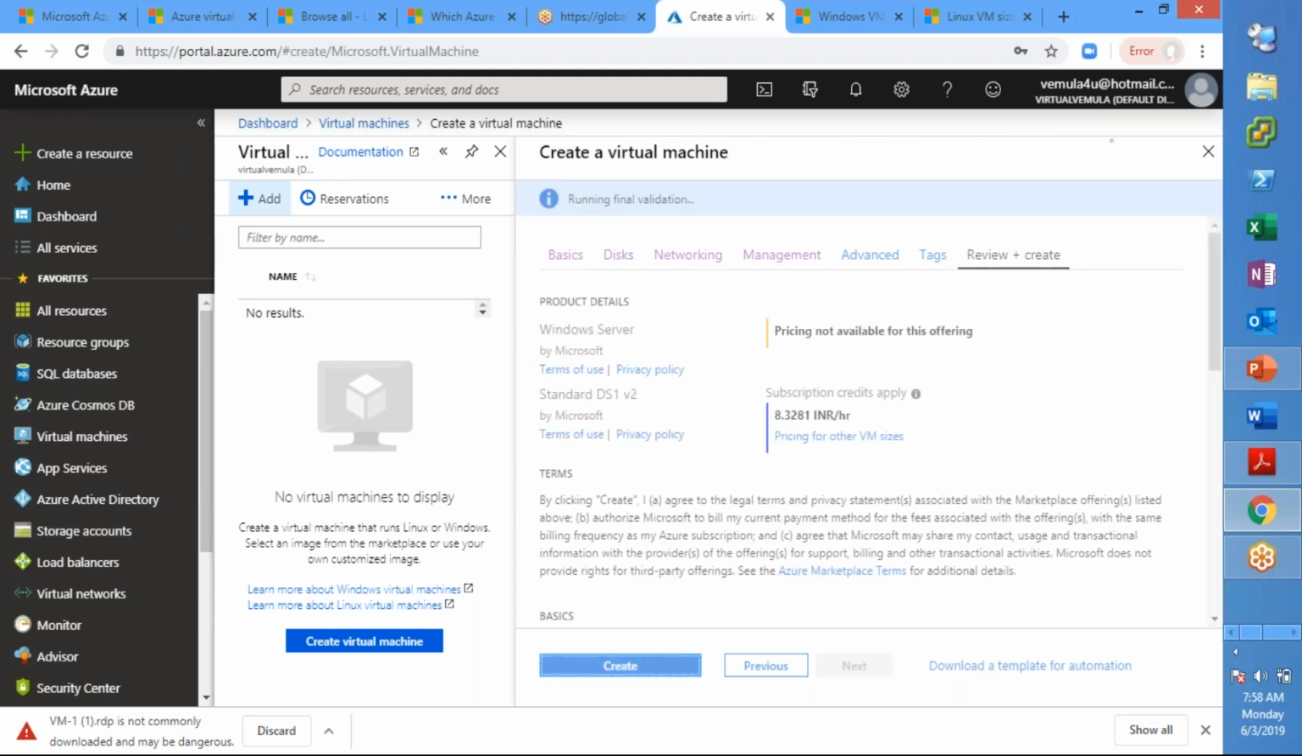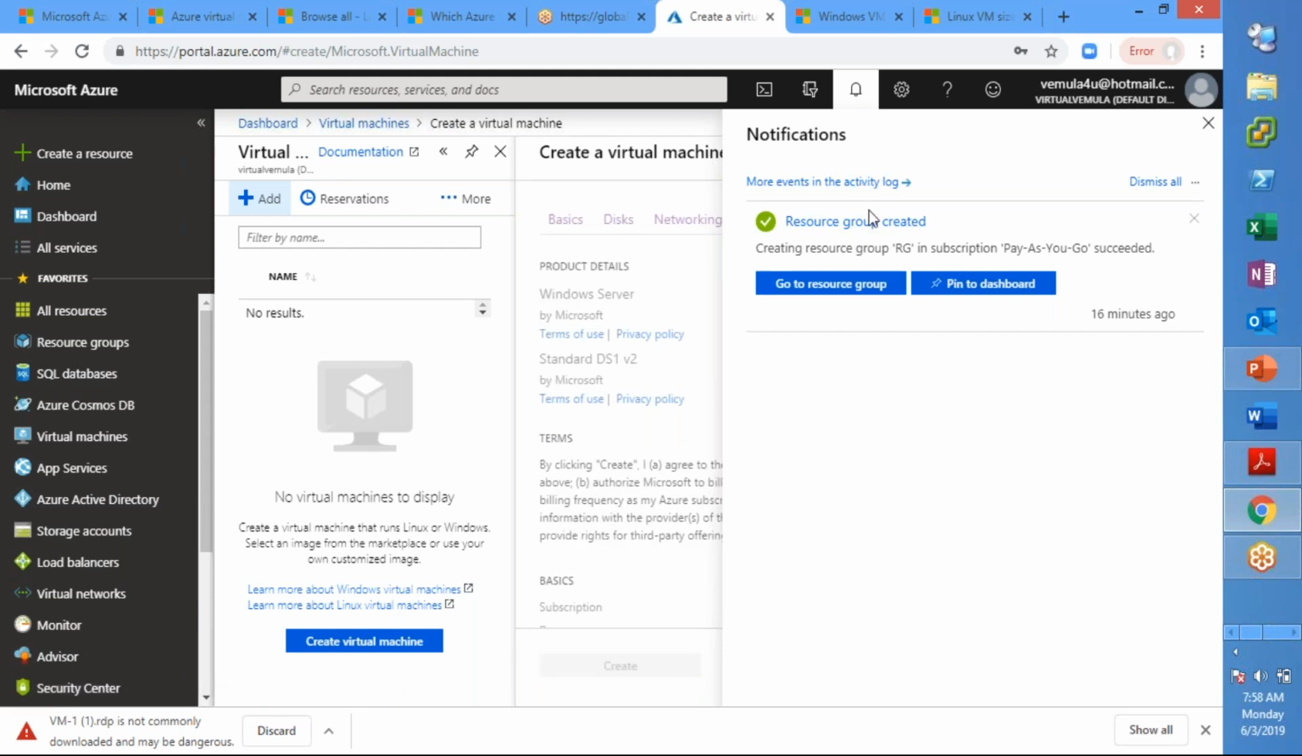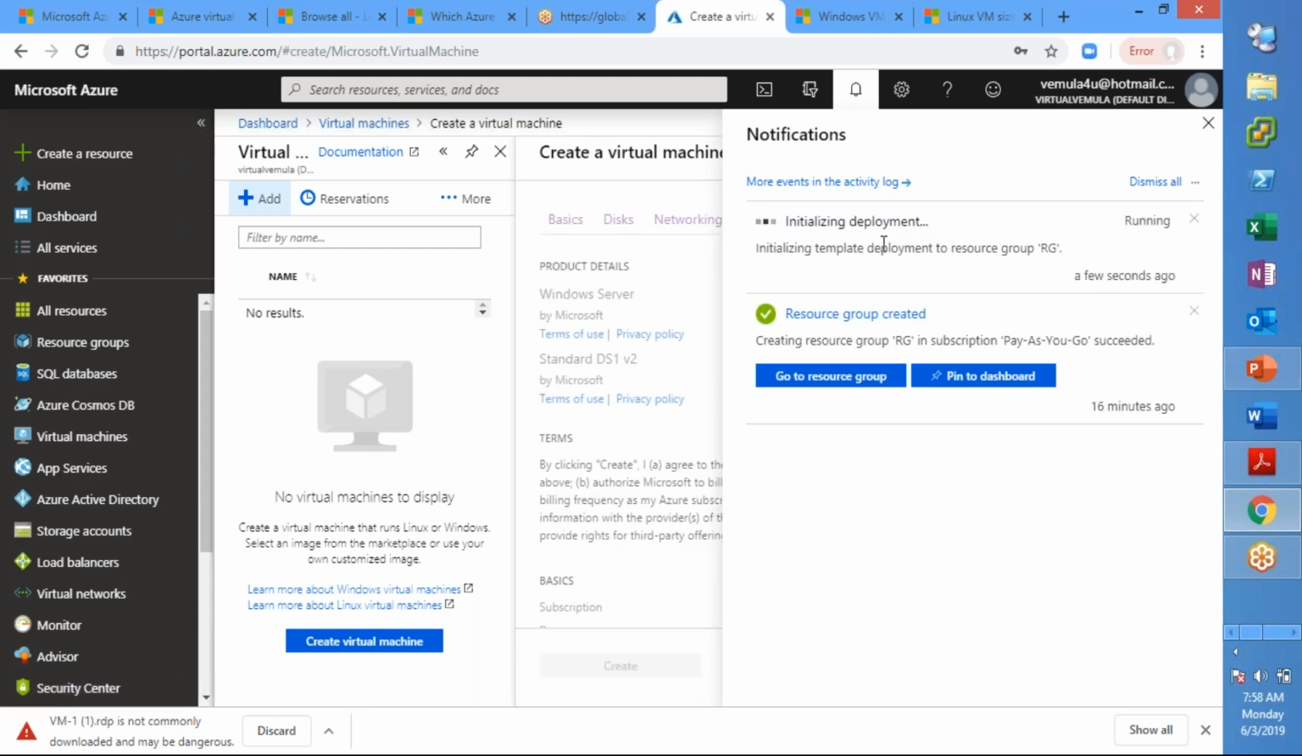Now what you see here is it is charged based on hours, right? Not in months. So the hourly basis that this particular VM is charged is 8 rupees 30 paise, so on. So that's how you get charged on this particular VM. Now you'll see the status of this one. Once you click on create, you can see the status here in the notifications, right? It is initializing the deployment.